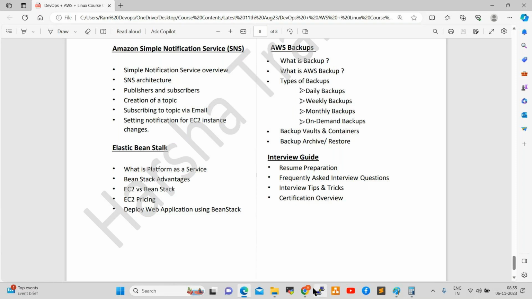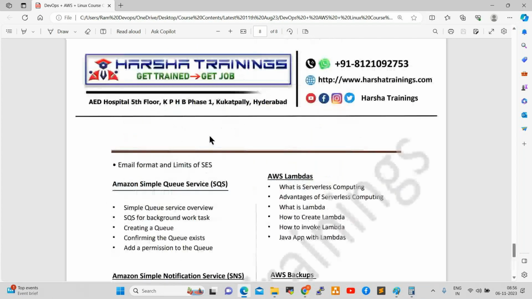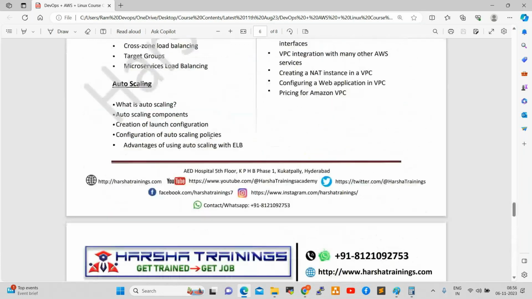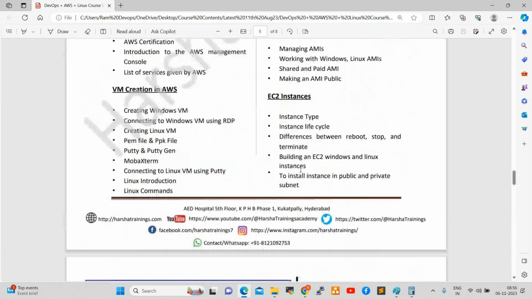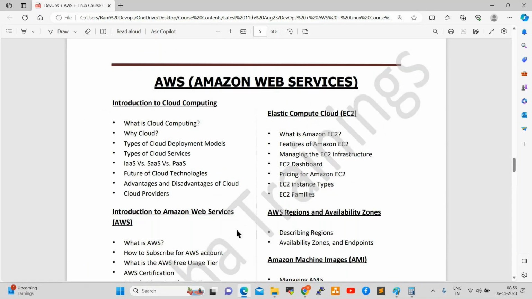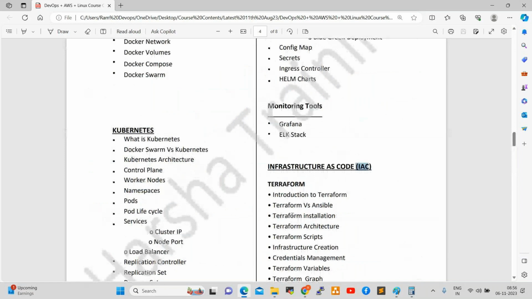Any questions up to here? I shared this course content in the group. If anyone requires it, the people who are not in the group, just let me know, you can ping me on WhatsApp and I'll share the course content with you. You can compare the course content and the fee with any other institutes. Earlier the course fee was 22,000. Currently we are giving 50% off, 11,000 plus 18% GST. You can go through the demo recordings and plan accordingly.